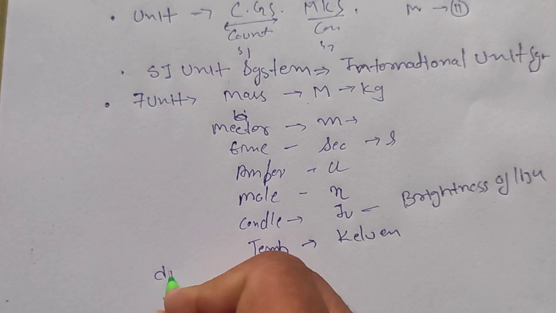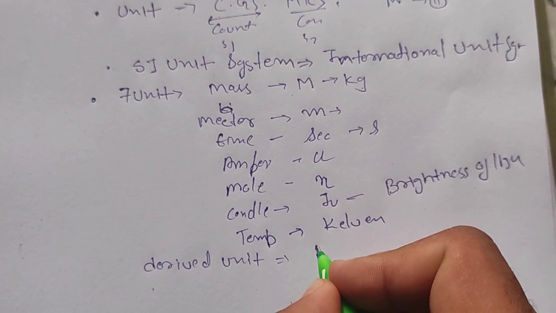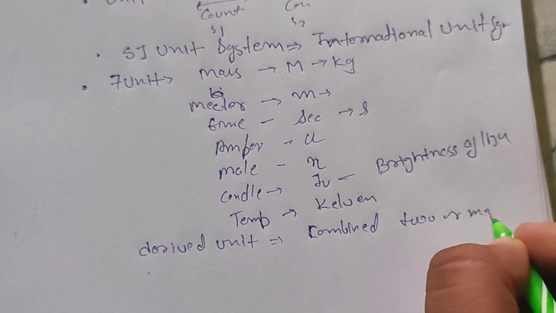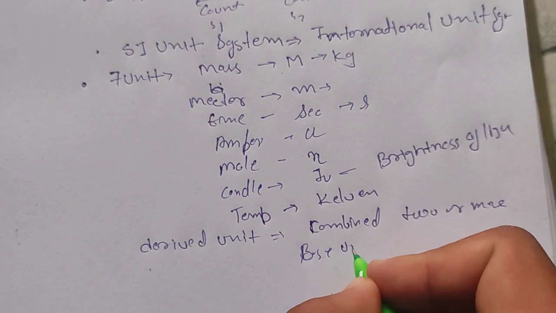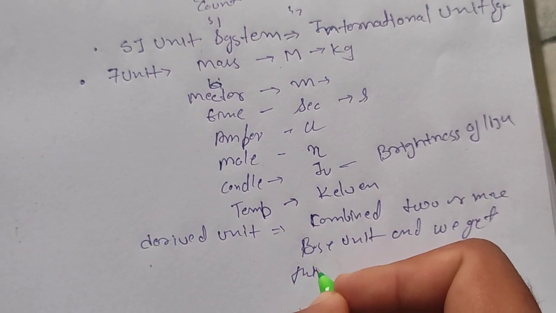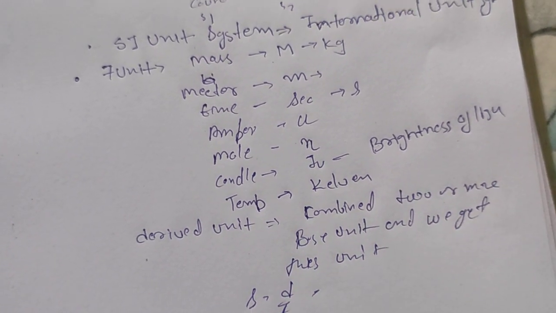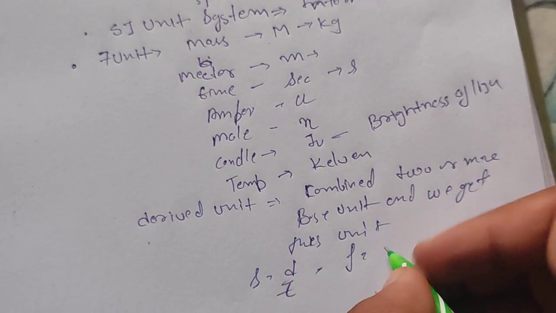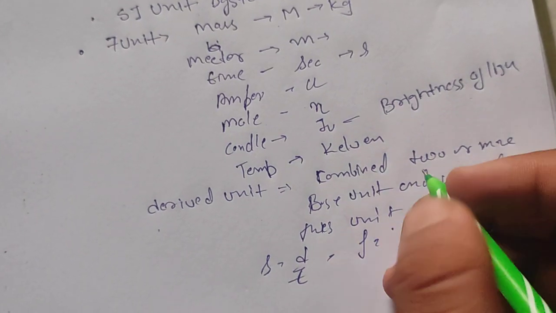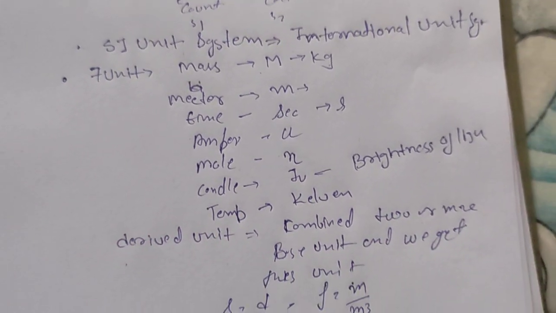A derived unit combines two or more fundamental base units, and we get units like speed, which is distance upon time, force, and density, with the symbol rho, which is mass upon volume, that is kilogram per meter cube. These are some examples. I hope you understand.